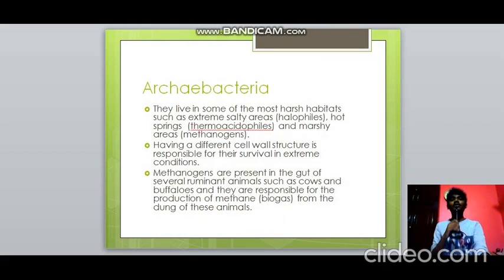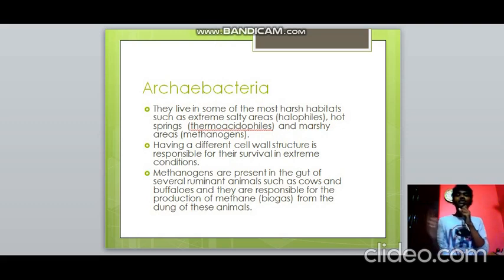Then we have to know about archaebacteria. They are very special because they live in the most harsh habitats of the world. They can live in extremely salty areas like halophiles, extremely hot springs like thermoacidophiles, and marshy areas like methanogens. What is the reason for their survival in these areas? They have a different cell wall structure. That is predominantly the main reason for their survival in these extreme conditions.